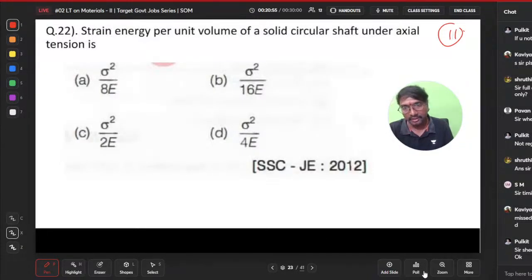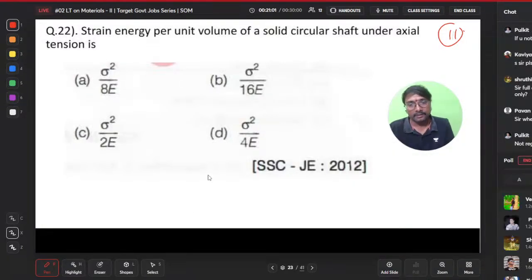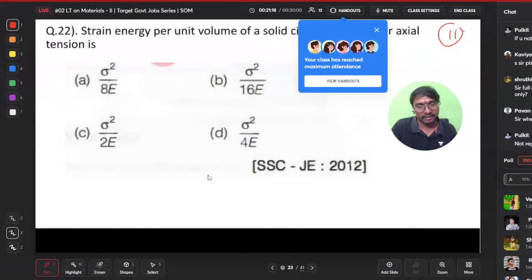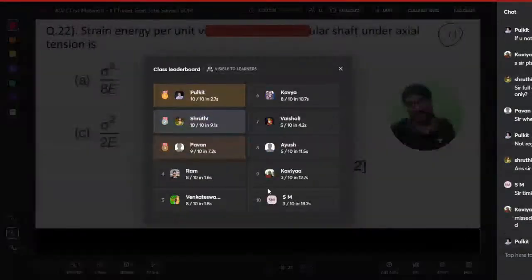So 22nd question, select the answer. Aravind answered correctly. Unique study answered correctly. Yes, correct, Aravind. Right, it is showing some error. Okay, and this is a letter board.